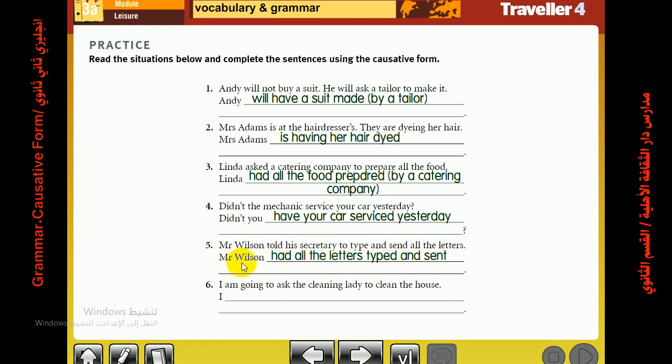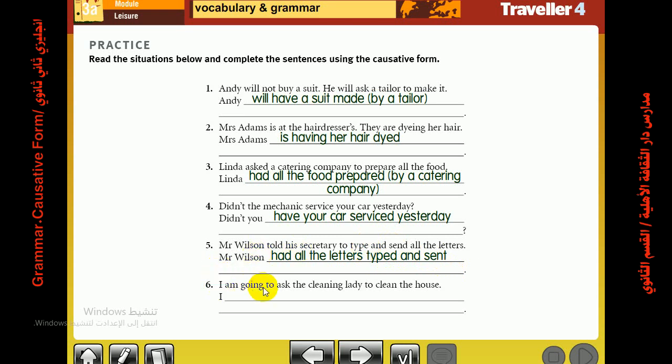So Mr. Wilson is not the doer of the action, he is just the receiver of the service. Okay, and we used the past simple of have, which is had. Finally, we must know that typed and sent are two kinds of verb 3. Typed is verb 3 of type, and sent is verb 3 of send.